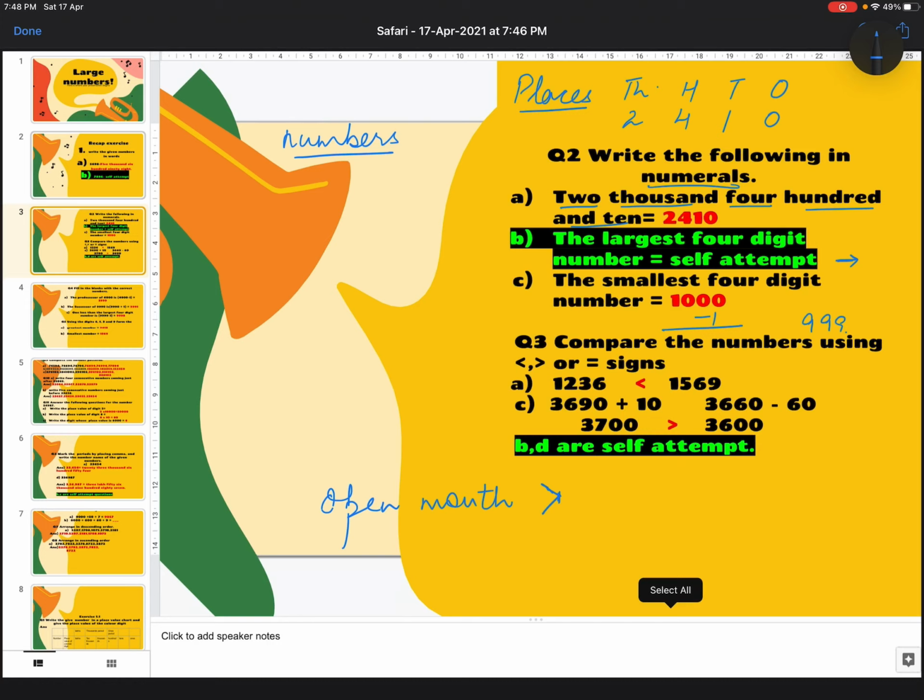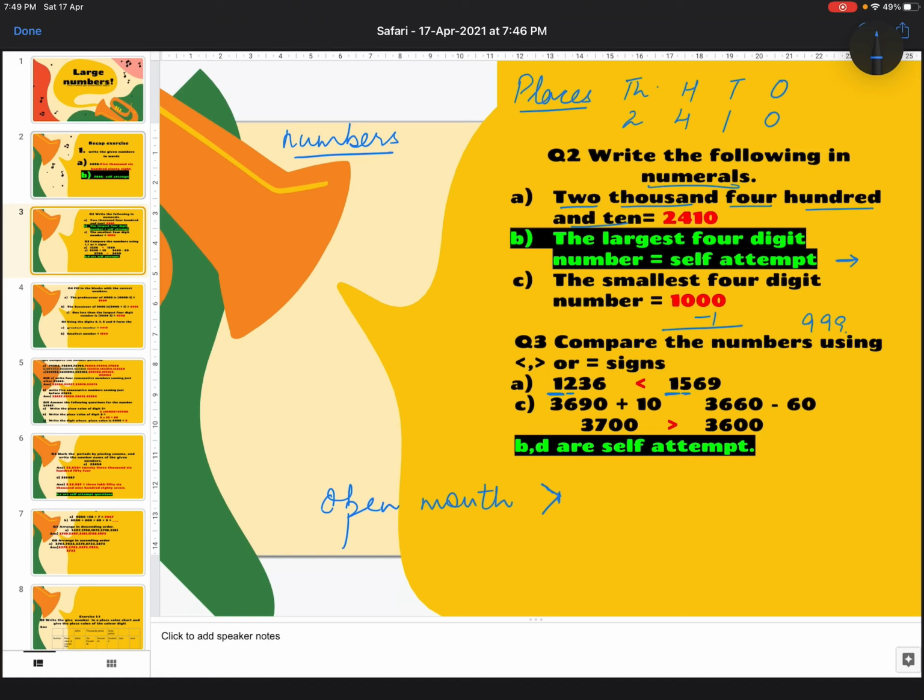You are also aware, and just now you have, I hope, gone through the conceptual video. To identify which is bigger, we first of all look at the biggest place value, which ma'am has underlined, right? Both are the same. I cannot identify which is greater. I come to the next one, the next biggest, that is the hundreds place. Here is 2, here is 5, and 5 is bigger.